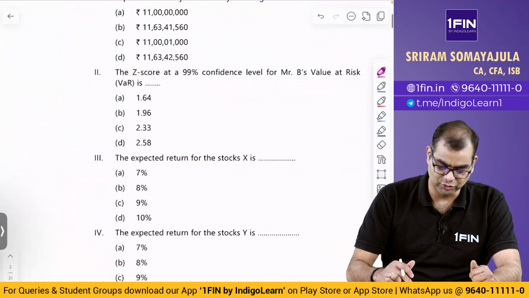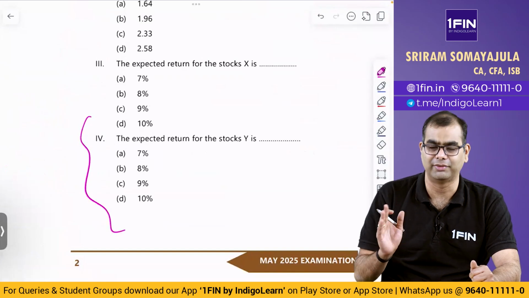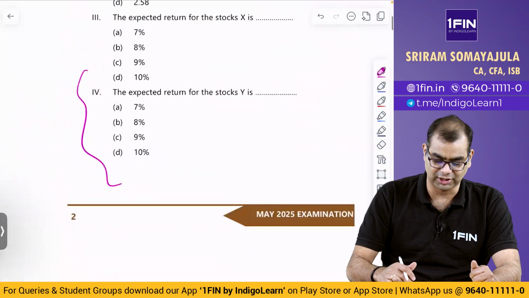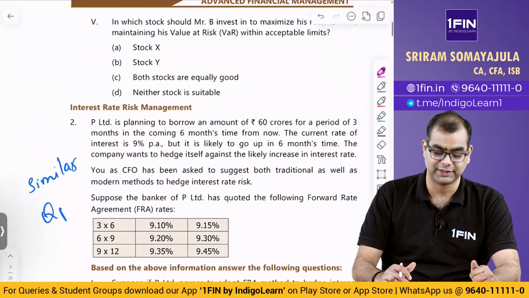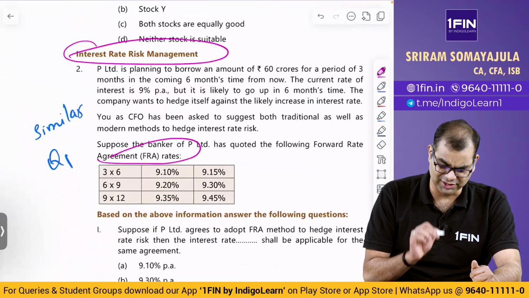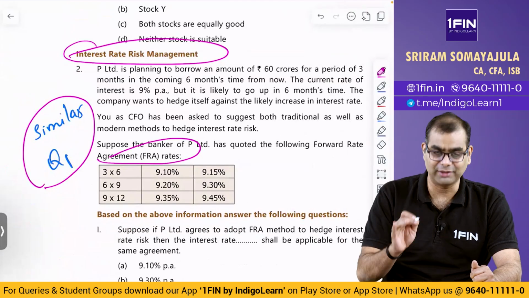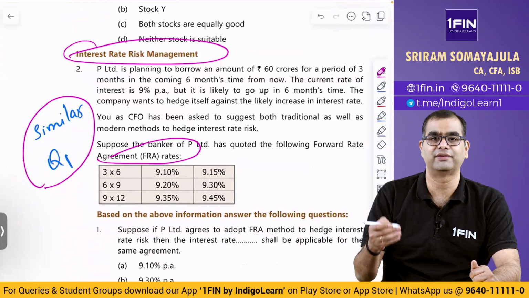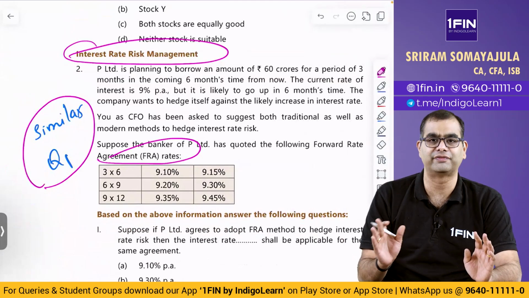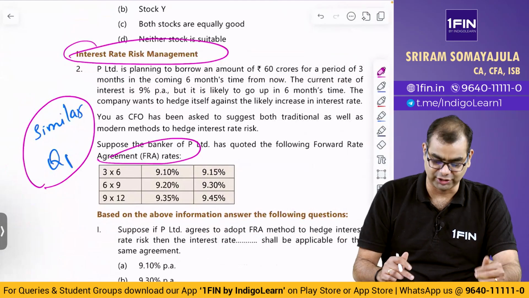Same way, let us move to the next question. This is an MCQ setup. They have converted the question into MCQ form. There is nothing troublesome or confusing in this. Then interest rate risk management chapter. This is a question on FRA. This is very similar to question number 1 in that particular chapter. Question number 1, basically how FRA functions and all that, same, ditto, numbers are different, that's all. So here also there is nothing new.